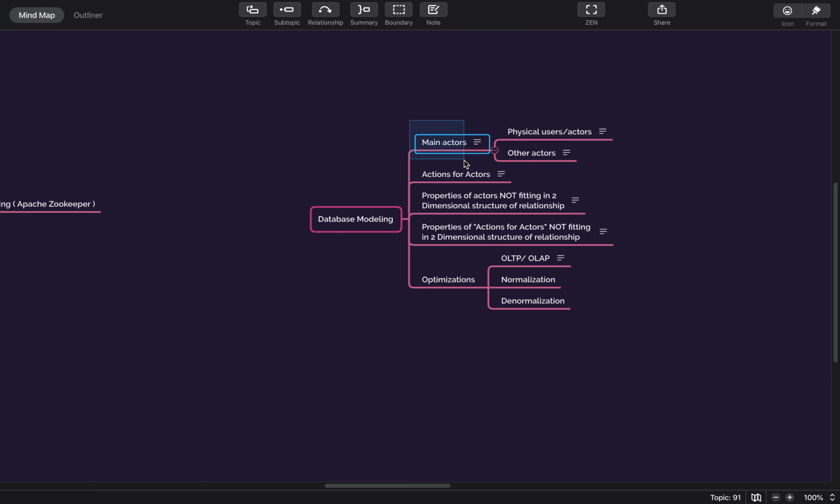So we talked about main actors, and what action that particular actor can take. Then we'll talk about both actors and actions. If there are certain properties which cannot fit in one to one mapping, that is, it cannot fit in a single row table, then we have to create multiple tables for that. And then we'll talk about optimization. So optimizations are like normalization, denormalization.